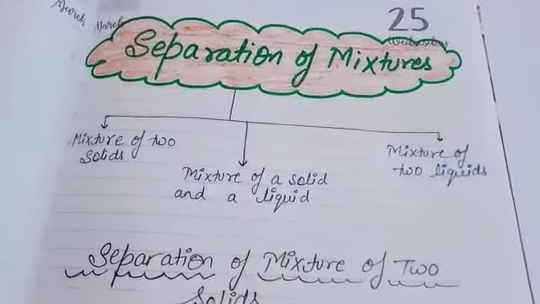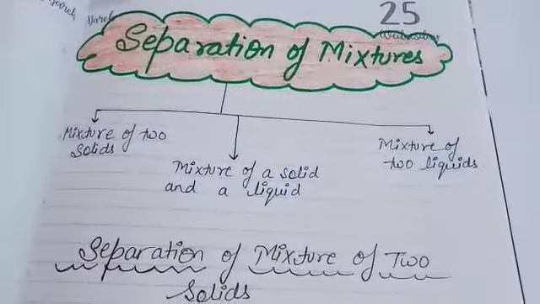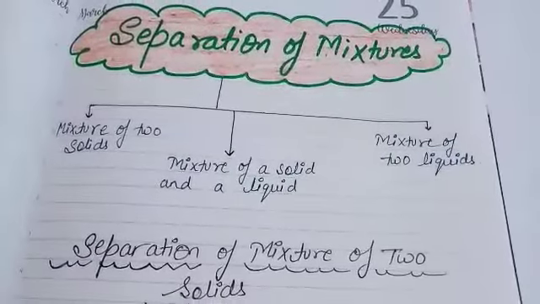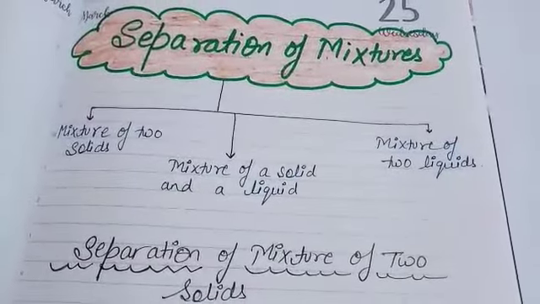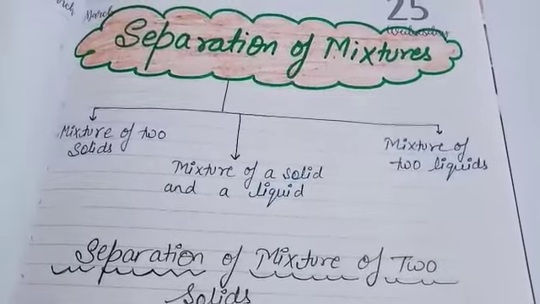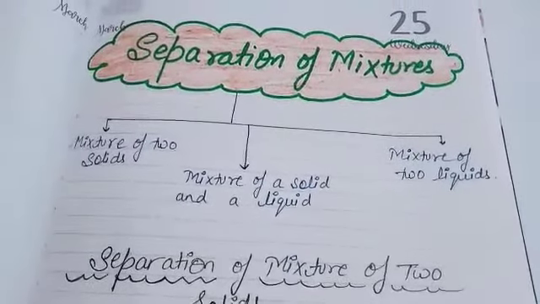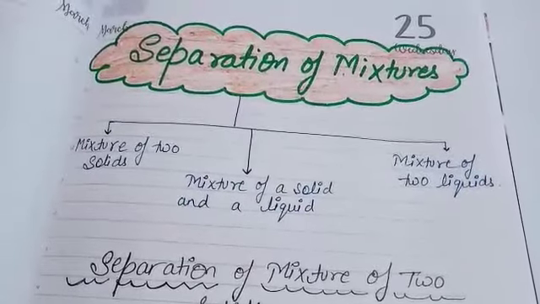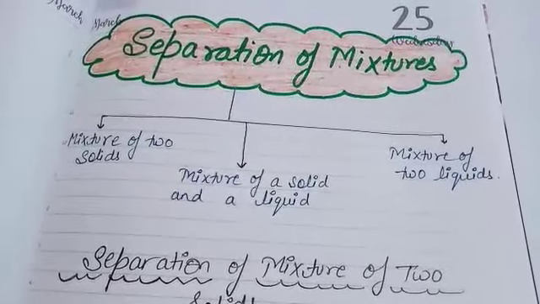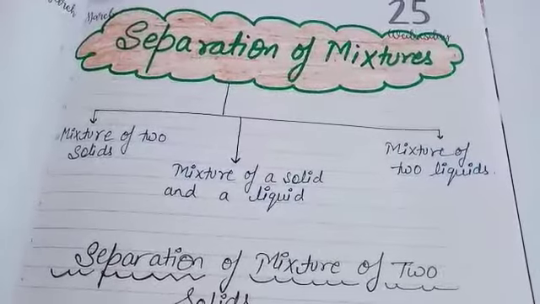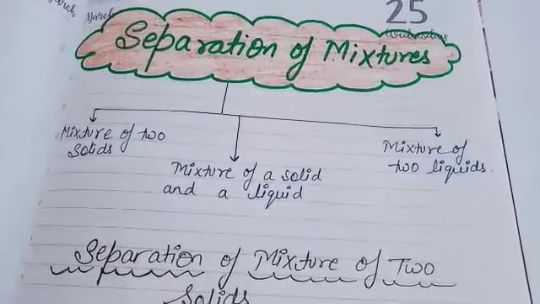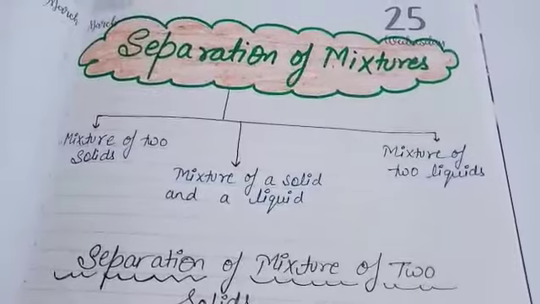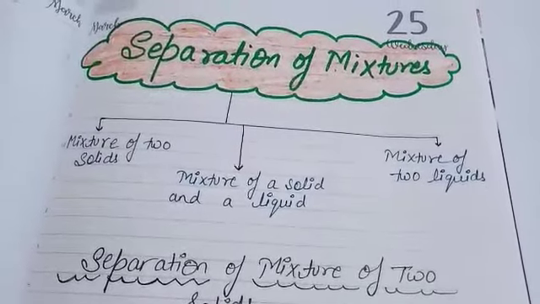A mixture is when two or more substances, either elements or compounds, combine together but not in a definite proportion by mass. How do they combine? They are not combined chemically, and they are not combined in a fixed, definite ratio by mass. That is known as a mixture. Their ratio varies. It depends.